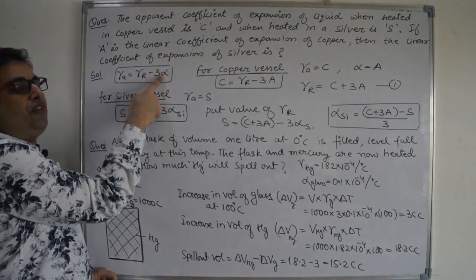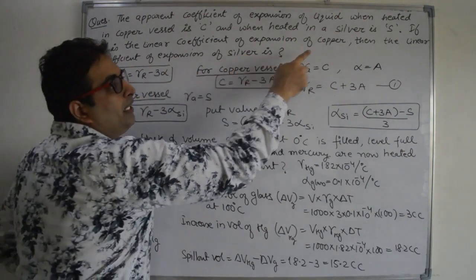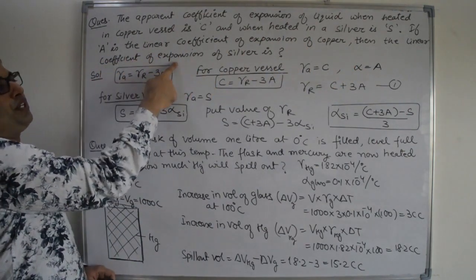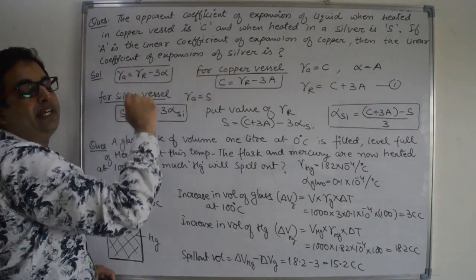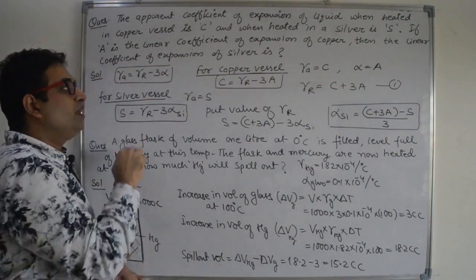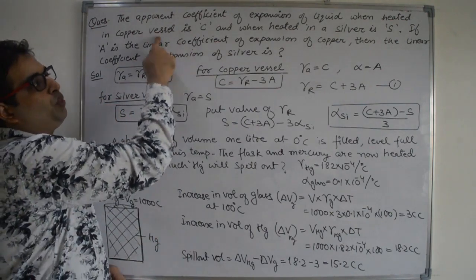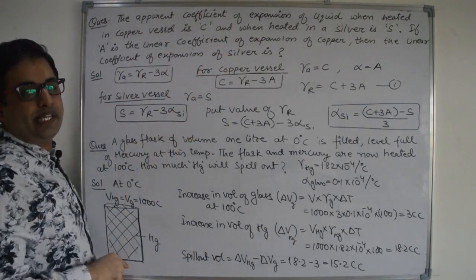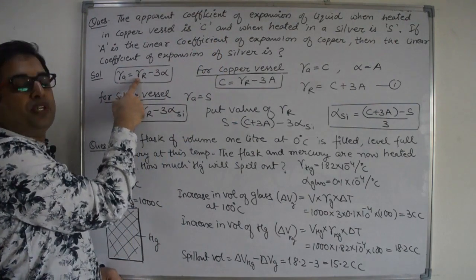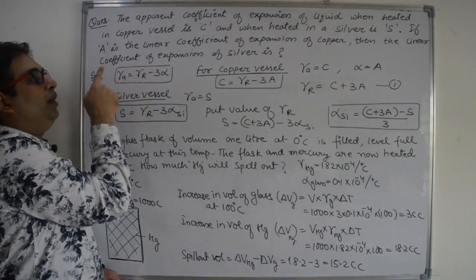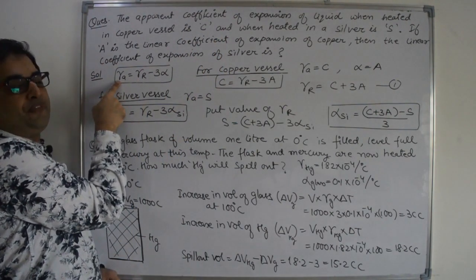That means alpha for copper is given to you. Then the linear coefficient of expansion of silver is asked in the problem. So we have to use this equation 2 times. Why? Because we have two different containers but the liquid is the same. That means the real expansion coefficient of the liquid is the same. Only the apparent expansion is different.